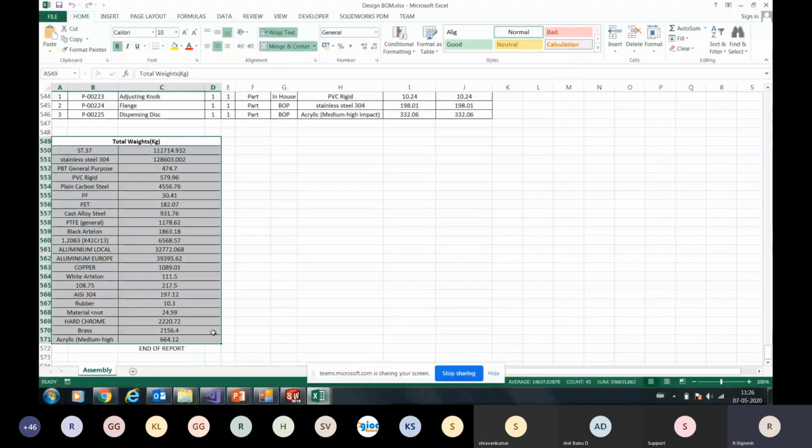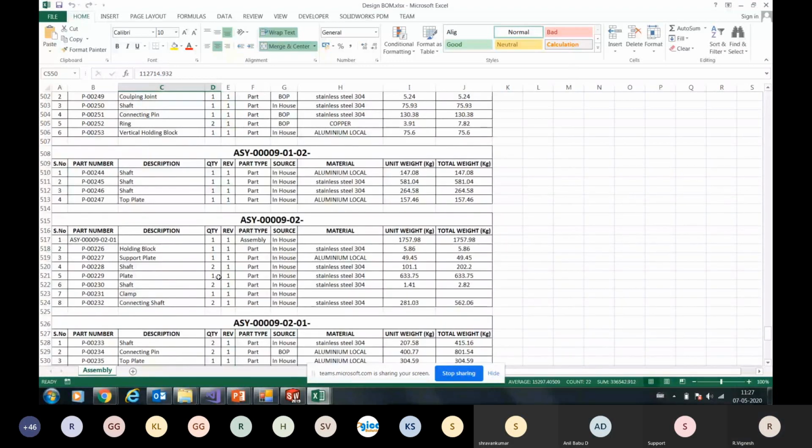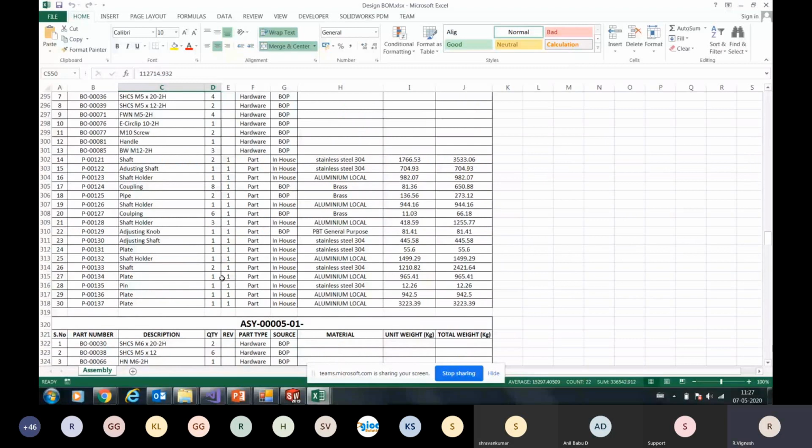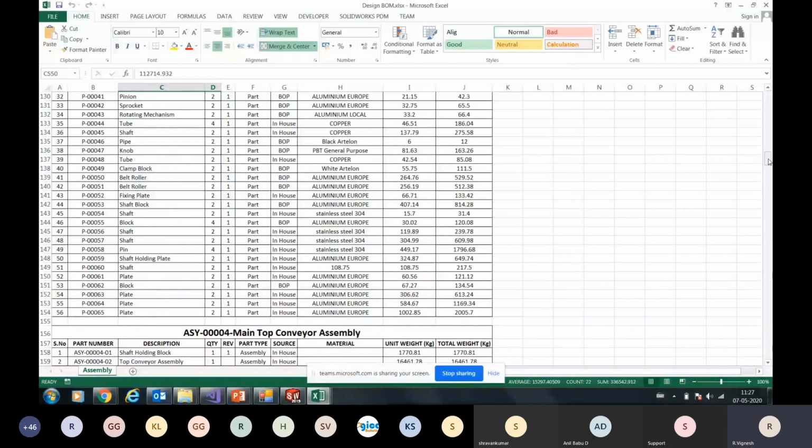So when we talk about composition, these are the different grades of material I'm using in my SolidWorks, in my machine, right? And this is the summary of their respective weights, the individual weight. So if it's a 30-ton machine, it is a composition. This is what we're talking about. Okay. So all the formats can be customized as per the requirement, as per the industry requirement.